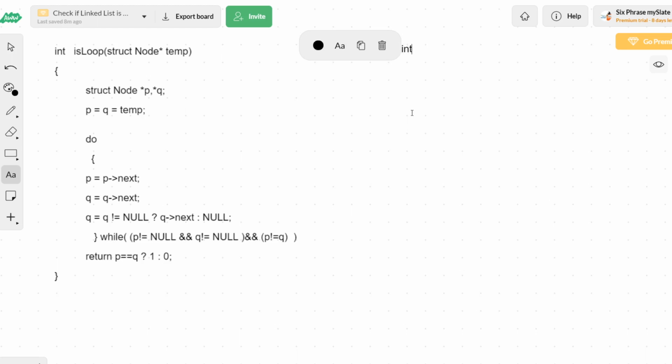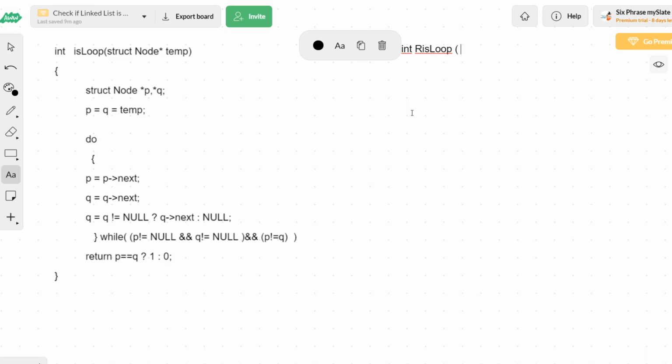It is going to have an integer return type. The function is going to be each loop recursive. Next, this is going to take three arguments. One is temp, the address of the first node. Next are p and q. P and q I'm also going to make as arguments here. Let me tell you why I'm doing that.